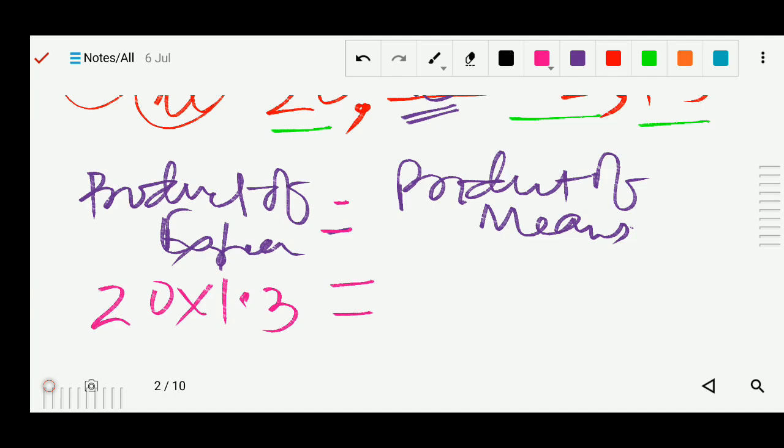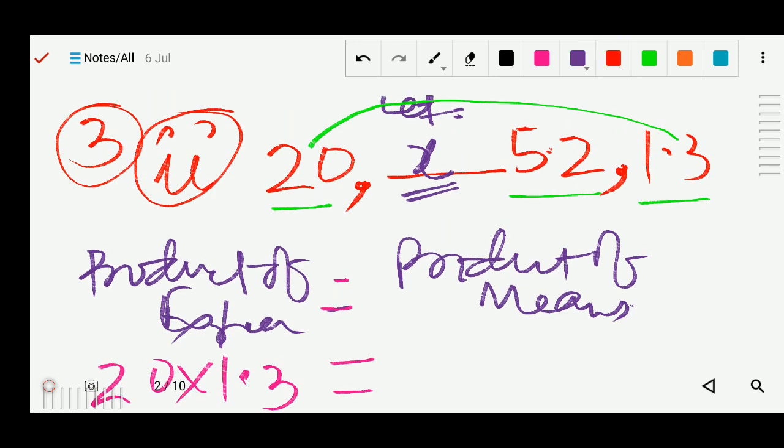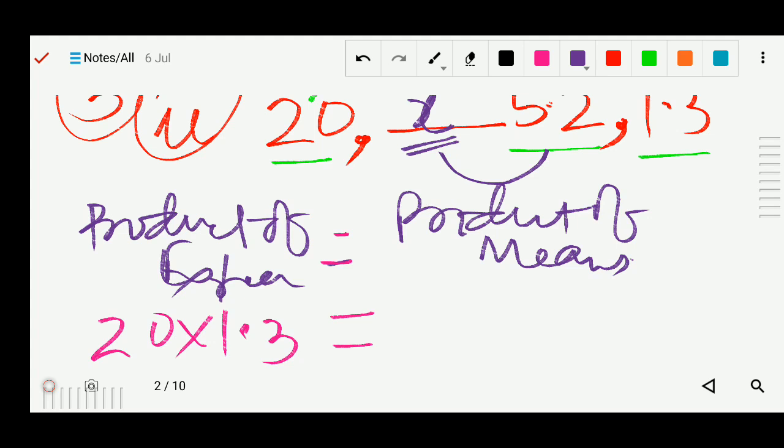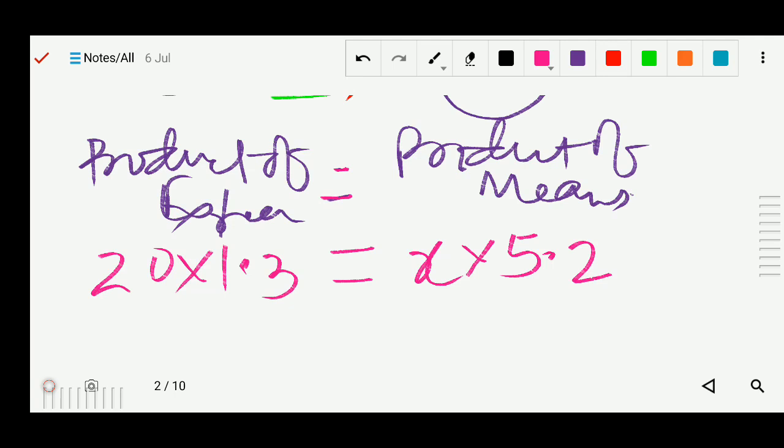Now product of means means who are the mean terms? The mean terms are this x and 5.2. So we will multiply these two. I will write here x into 5.2.